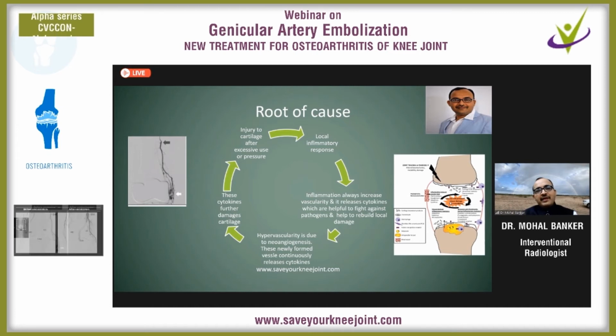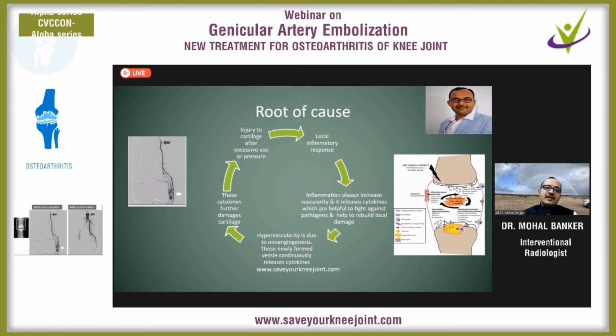Into the chronic inflammation, this neoangiogenesis occurs. What is neoangiogenesis? These are newly formed microvessels, and this is a very important process of chronic inflammation. When this neoangiogenesis occurs, it leads to hypervascularity in the localized region, and because of this hypervascularity, cytokines are continuously released into that region, and these cytokines further and further damage the cartilage.